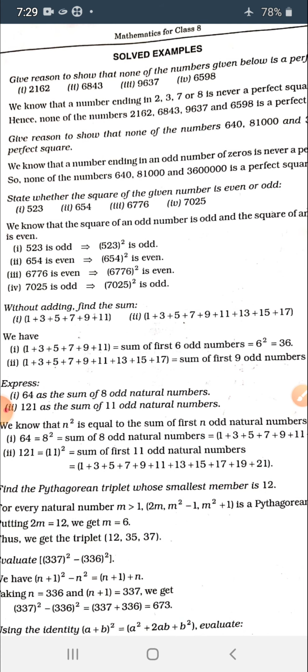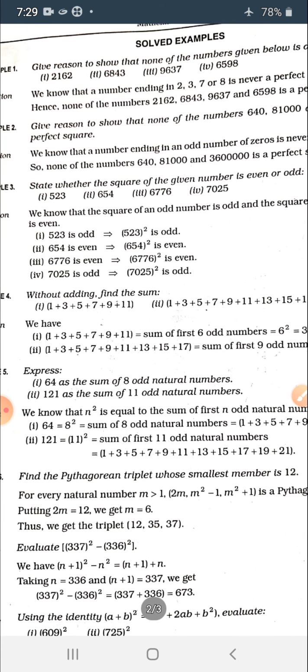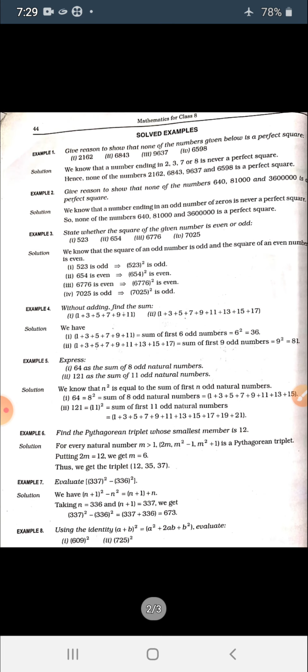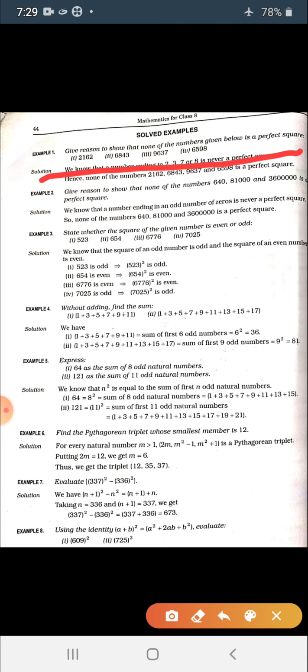The first example says: give reasons to show that none of the numbers given below is a perfect square number. So how do we decide? The simplest or first property, which I've told you, is that numbers ending in 2, 3, 7 or 8 are never perfect squares. The first contains 2, the second 3, the third 7, and the fourth 8.